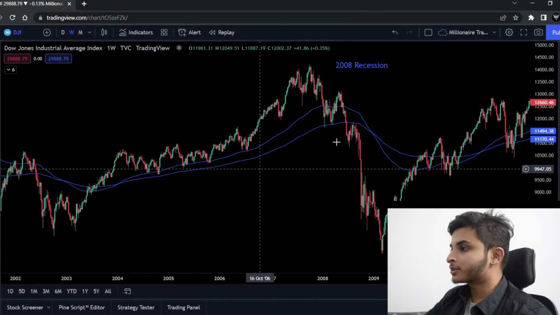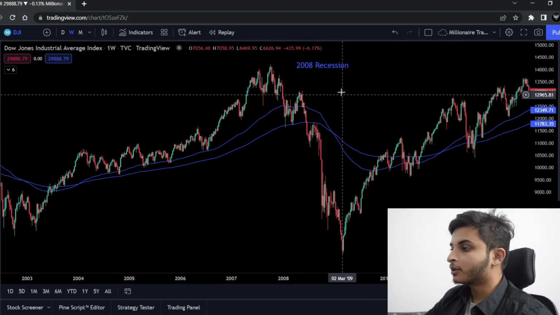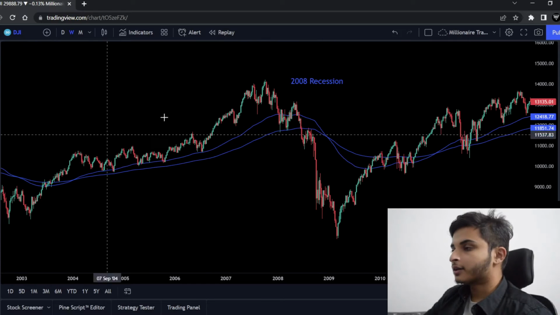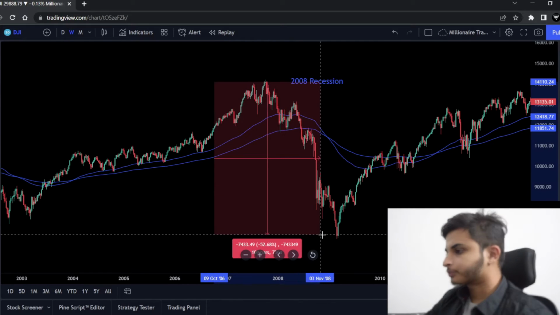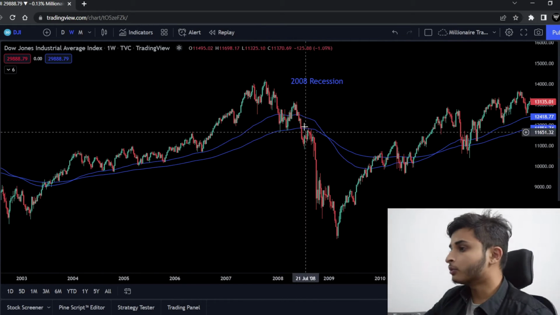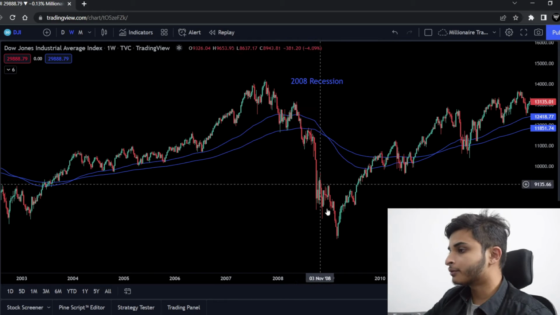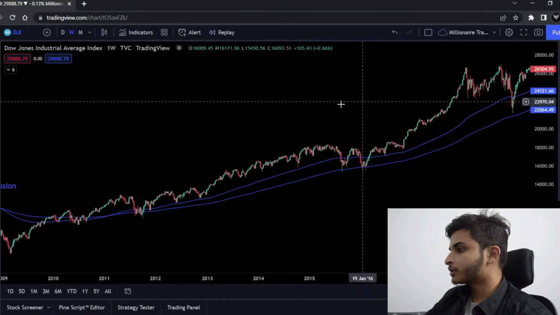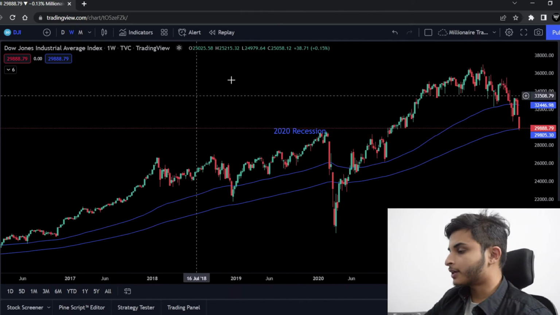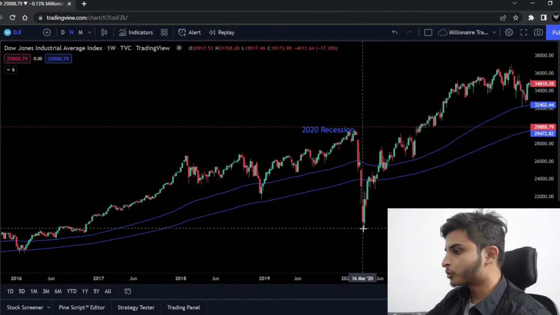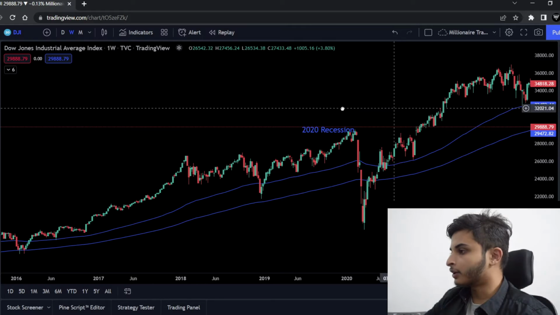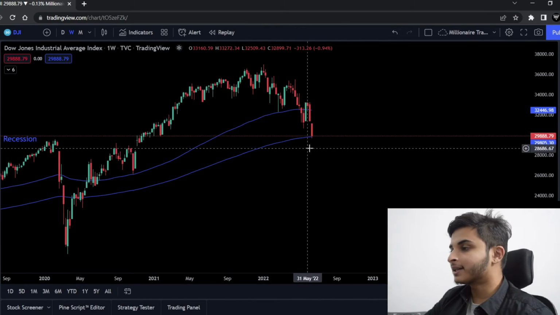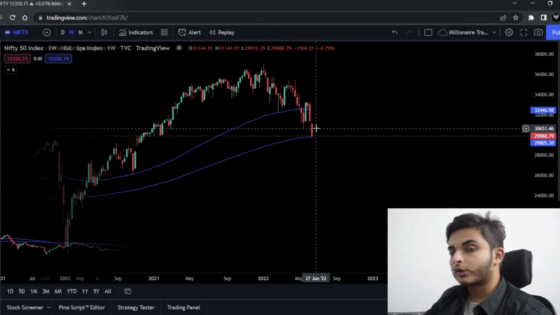उसके बाद the next recession was in 2008, the great financial depression, right? And यहाँ पे भी market lost 50% of its value and it broke below the 200 moving average. And finally, the recent recession was in the Corona crisis, right? Where market broke the 200 moving average and then recovered very fast. And अगर आप अब देखते हो, the Dow Jones Index is exactly at the 200 moving average.